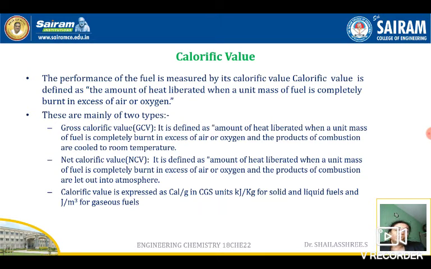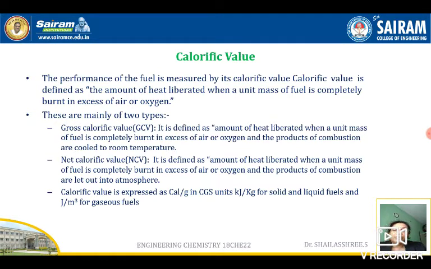So in a closed vessel like a pressure cooker, the steam is converted into water, which gives some small amount of energy called latent heat of steam. That is there in gross calorific value, so the gross calorific value will always be higher. It is the amount of heat liberated when a unit quantity of fuel is burnt in excess of air or oxygen and the products of combustion are cooled to room temperature. Here the steam is converted into water and gives latent heat of steam. Coming to the net calorific value, it is the amount of heat liberated when the products of combustion are let off to the atmosphere.